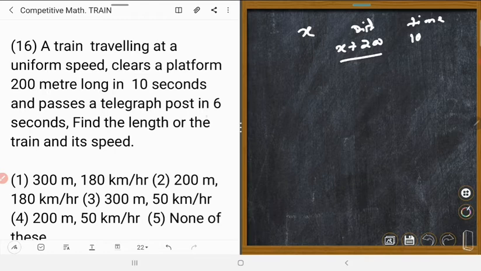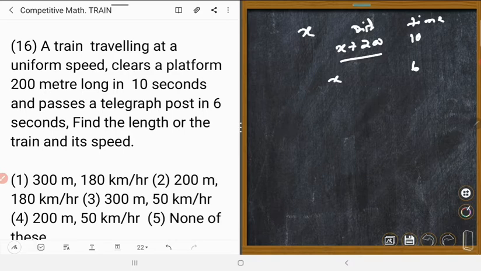And it passes a telegraph post, that means it passes its own length x, and the time is equal to 6 seconds. Could you understand? So we know this is the distance, this is the time. So what is asked? Speed.